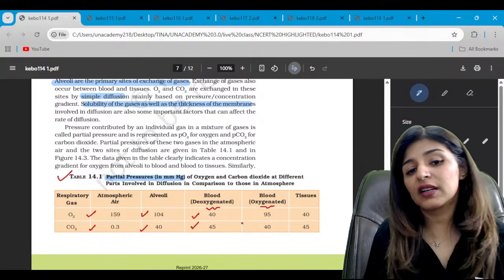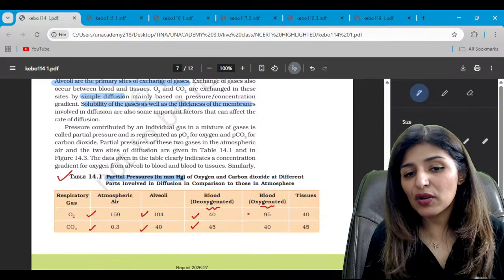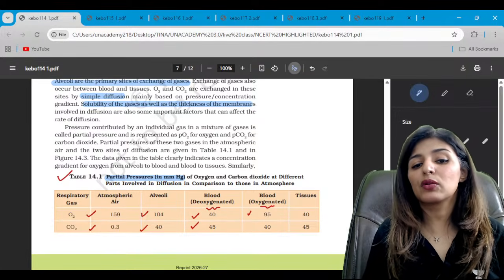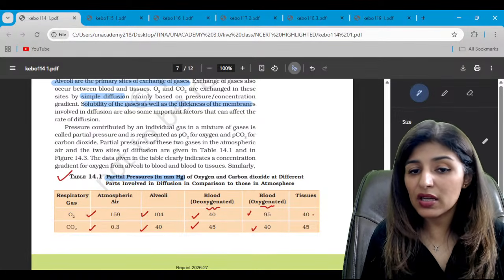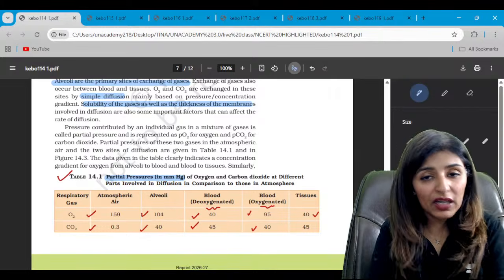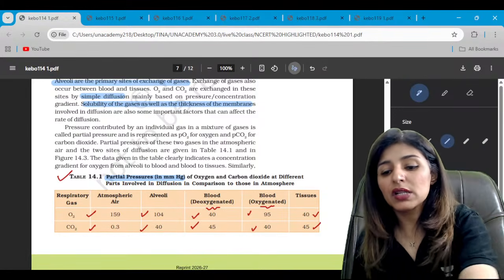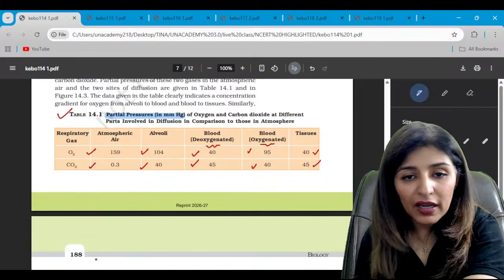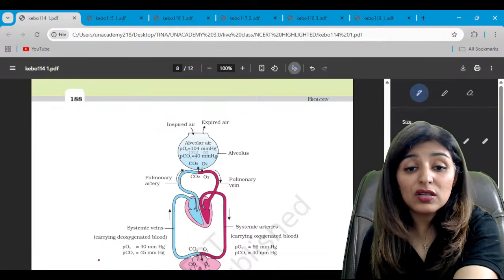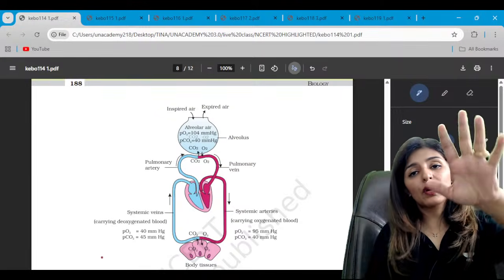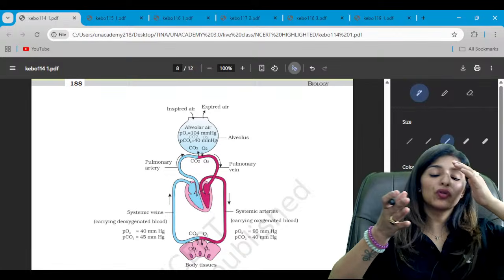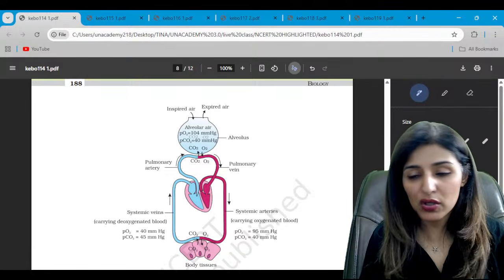In oxygenated blood, the partial pressure of oxygen is 95 and CO2 is 40. And in tissues, again, oxygen has 40 mm mercury pressure, while partial pressure of CO2 is 45. Learn the values. Values will help you understand. Gas will always move from higher to lower pressure area.